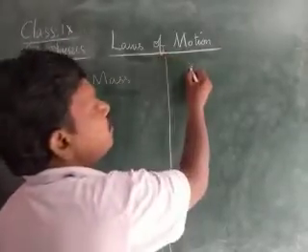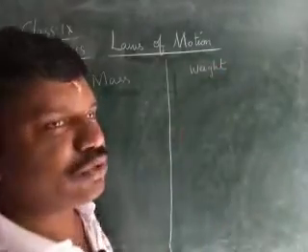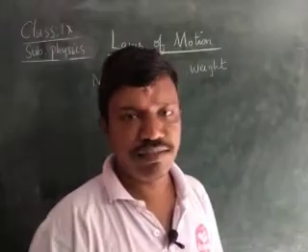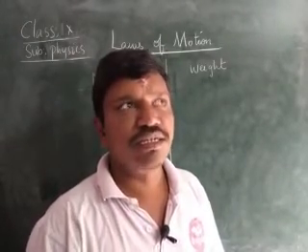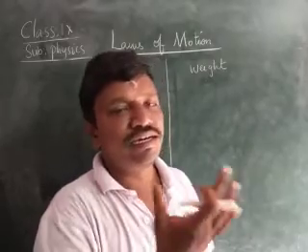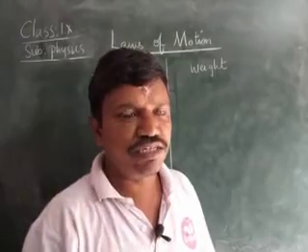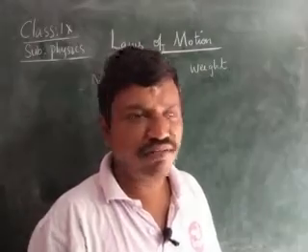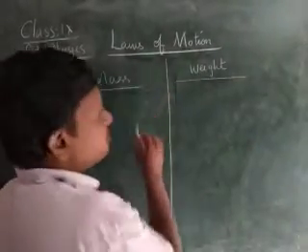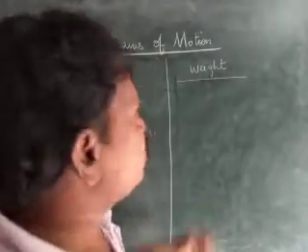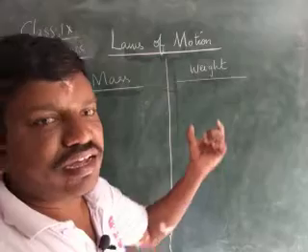Mass is the amount of matter contained in a body. And each and every body in the universe has mass. That means, as I already explained, a tube light has mass, a fan has mass, this chalk piece has mass. Even the human body has mass. Then what do you mean by weight? Weight means the body which has mass and which exerts gravity.